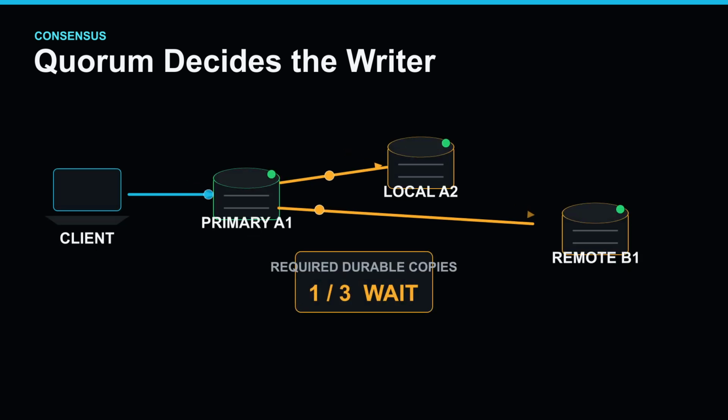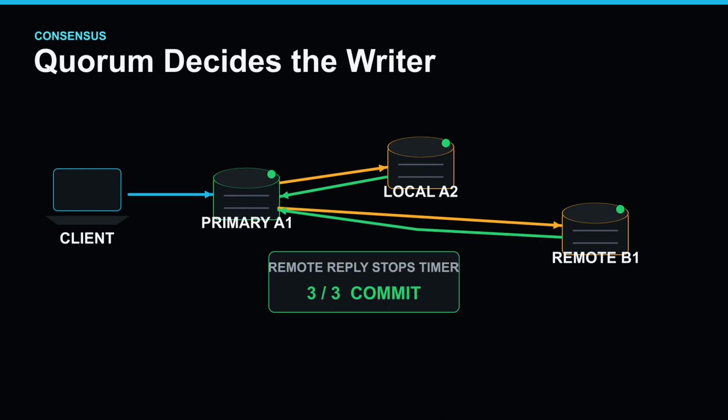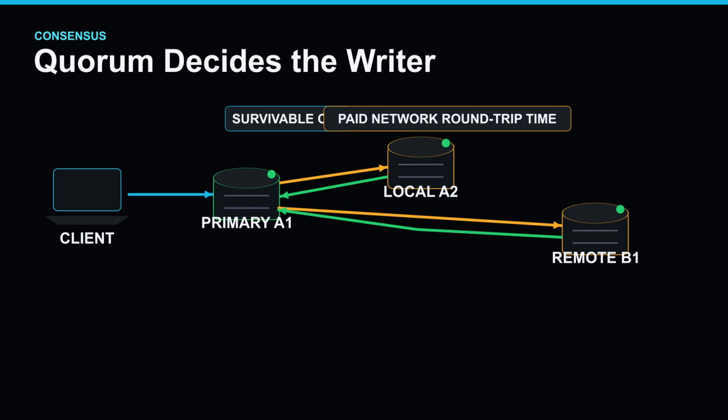There is also a latency cost. With majority acknowledgement, a write is not done just because the primary stored it locally. The primary waits for enough members to acknowledge it. If the required acknowledgement crosses a slow regional link, that network delay enters the write path. So topology is really a policy. It says which failures keep writes available and which network round trips our latency budget must pay for.